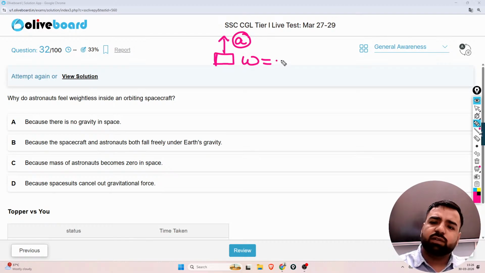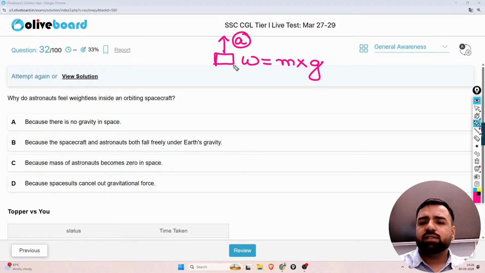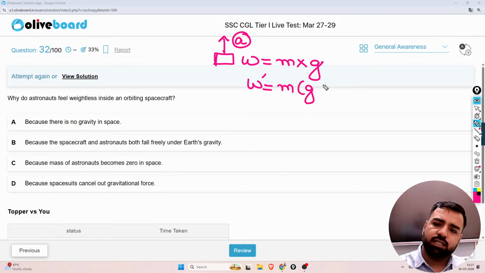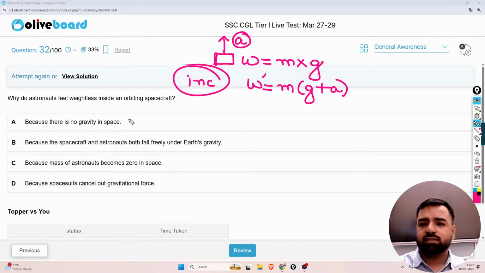Normally we calculate weight by multiplying our mass with gravity, correct? Now when the lift is accelerating upwards, our weight W' is equal to M into (G plus A), because the acceleration of the lift is also included. Here we feel like our weight has actually increased, the apparent weight has increased.